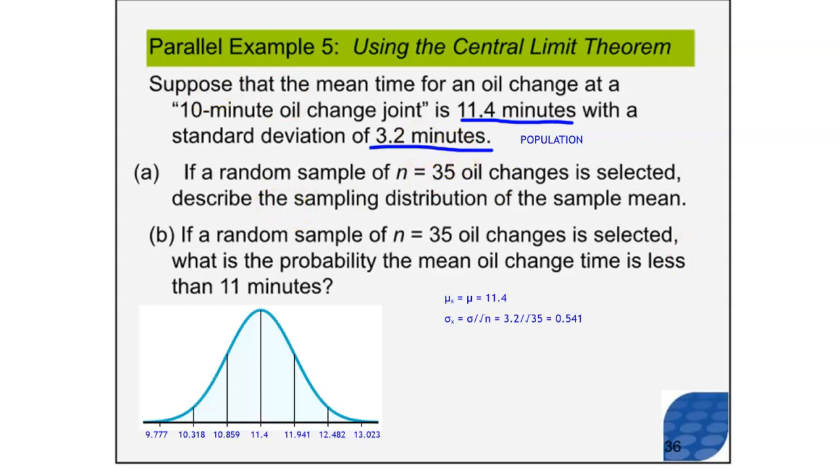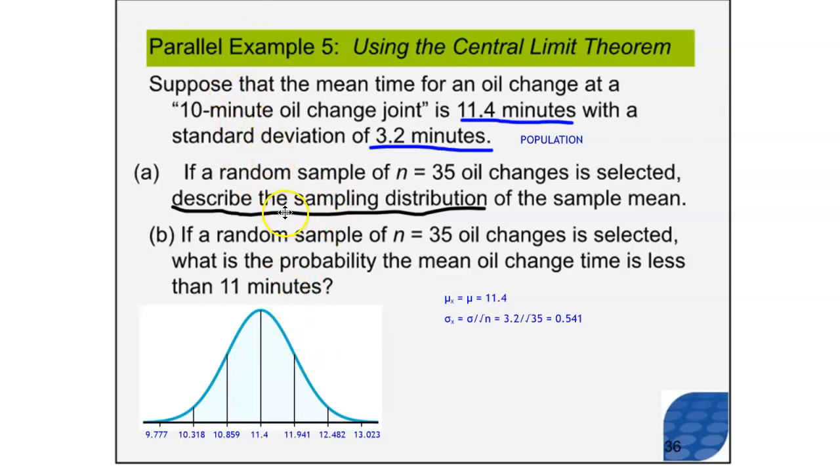All right, the first step says describe the sampling distribution. I've actually drawn the sampling distribution, but an easy way to describe it is as follows. The sampling distribution of the sample mean is going to have a mean of 11.4, and it's going to have a standard deviation, or standard error, I should say, of 0.541. And keep in mind, I had 1 decimal place here, so I took it to 3 decimal places. I think that it's only fair that you should take it to a couple more decimal places than the data that they give you. And then I actually drew the distribution here. Not necessary to do that, but if it did ask you to draw the distribution, here's what it would look like.